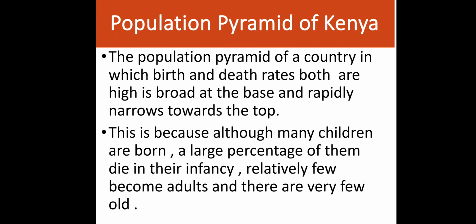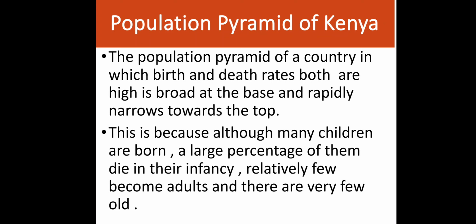Okay, now we'll understand one by one all the pyramids given in your book. There are three pyramids, one of Kenya, one of India, and one of Japan. Why these three? Because Kenya is an underdeveloped country. Then you have India, which is a developing country, and then there is a developed country, which is Japan. So all three examples will help you to understand the whole scenario of the world population.